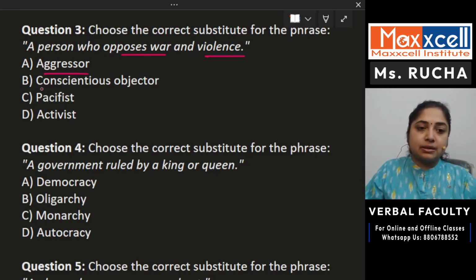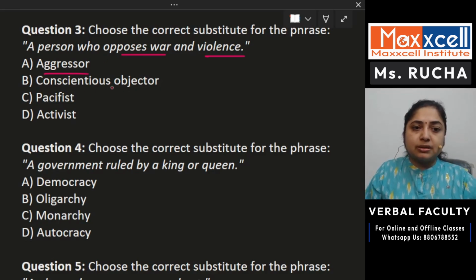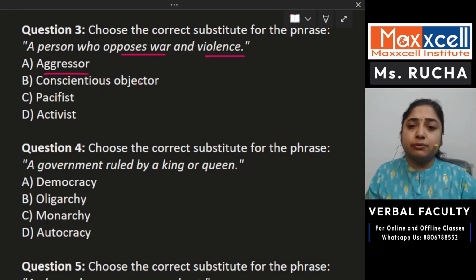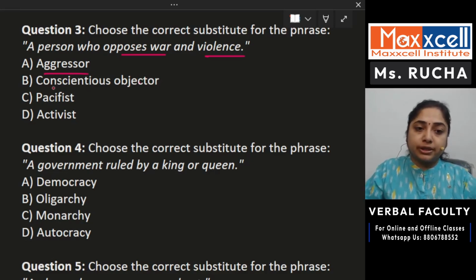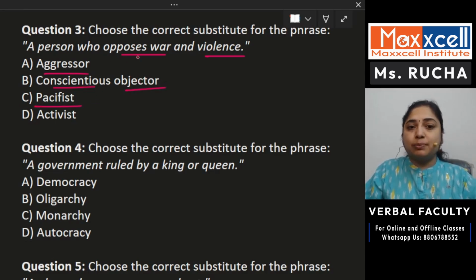Okay. Second is conscientious objector. Conscientious objector basically means somebody who is not willing to participate in war because of religious beliefs, because of his own beliefs, maybe that I don't like bloodshed, I don't want to go ahead with killing people. So, conscientious objector is that person. Pacifist. Pacifist is somebody who opposes war and violence without any reason. He is somebody who is totally against it. That person is pacifist.